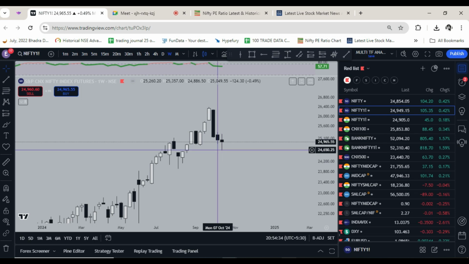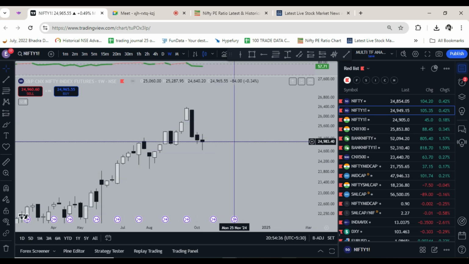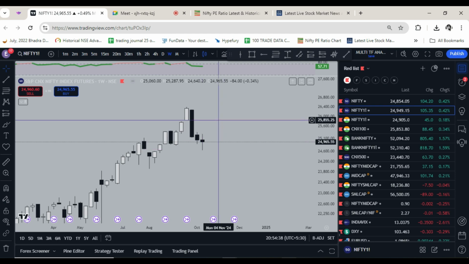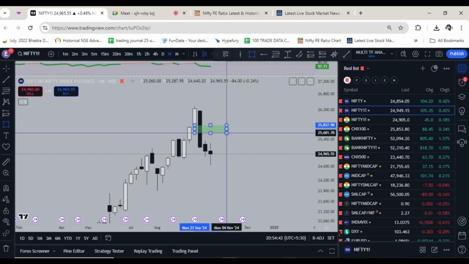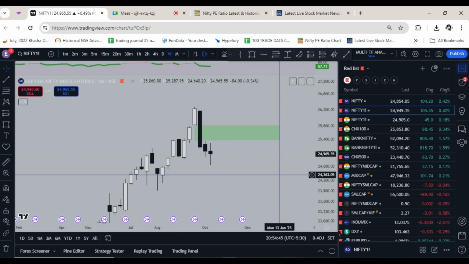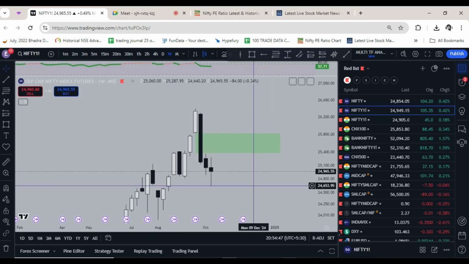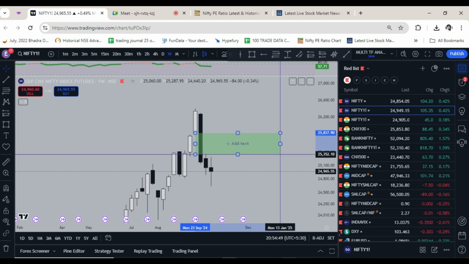So this is the weekly chart of Nifty. Last 2 weeks, not much of the movement. Last week was also kind of an indecisive candle. But the point to note here is this gap which I am marking. This is called fair value gap. This is just a term which has been given to it.